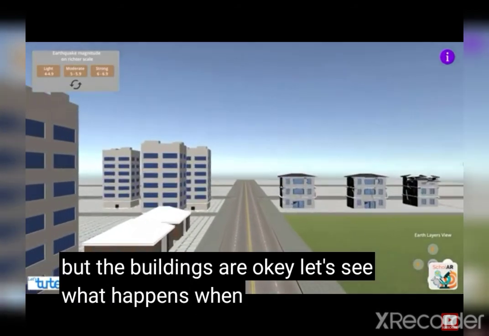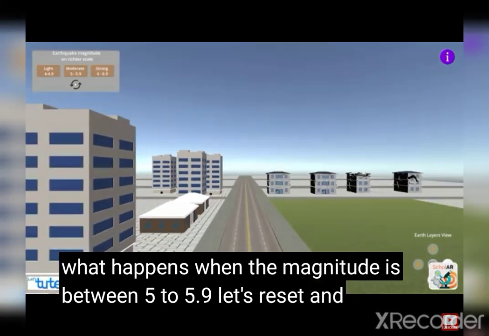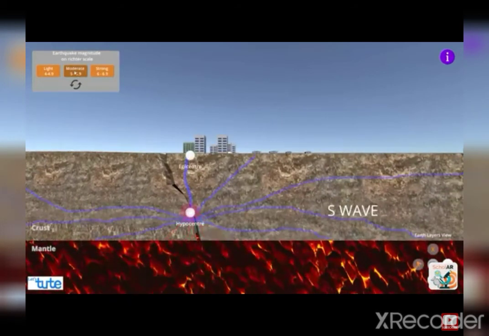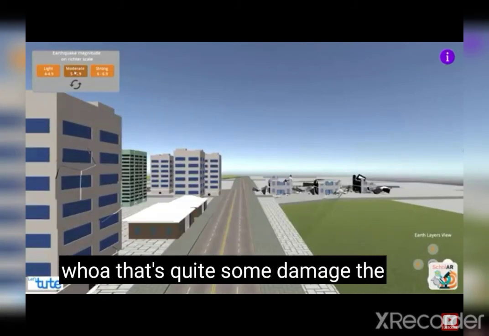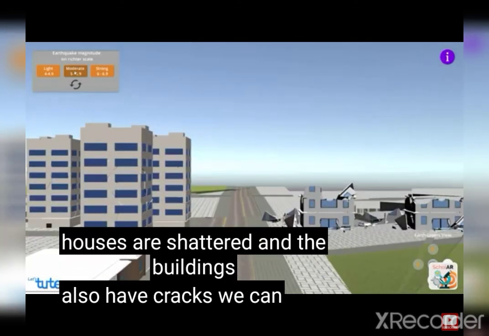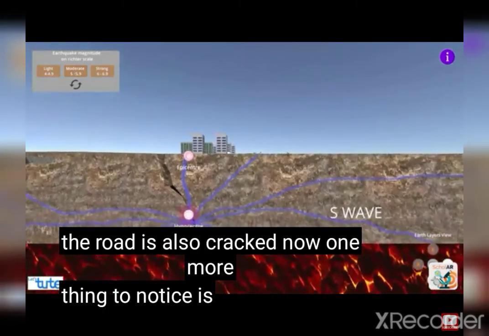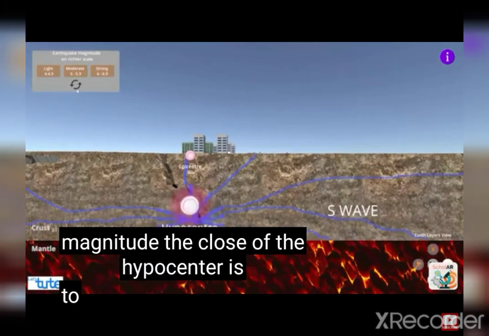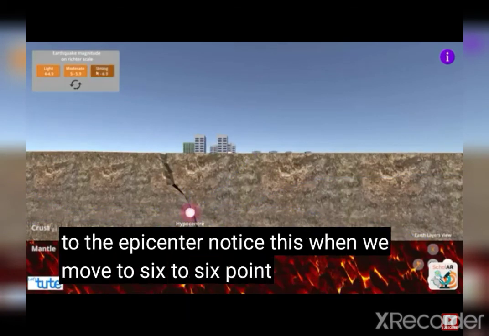Let's see what happens when the magnitude is between 5 to 5.9. Let's reset and then hit the button. Whoa, that's quite some damage. The small houses are shattered and the buildings also have cracks. We can also see that the road is also cracked now. One more thing to notice is that the higher the magnitude, the closer the hypocenter is to the epicenter. Notice this when we move to 6 to 6.9 magnitude.